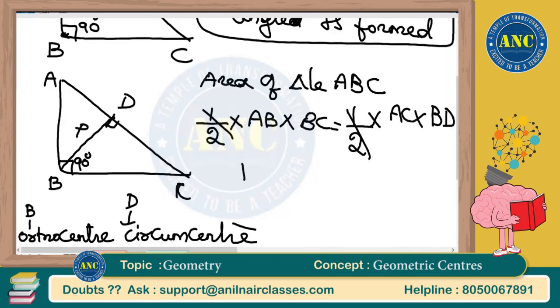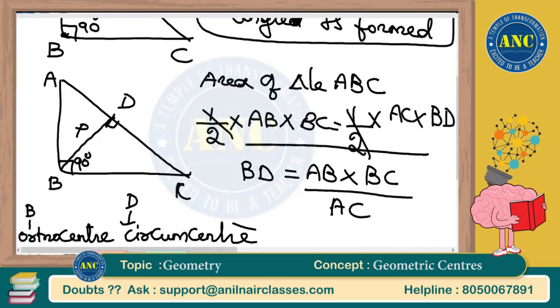So, very important point: the distance between orthocenter and circumcenter. BD is AB into BC by AC. AB into BC by AC. It could be any perpendicular, sir. This D could be the circumcenter.